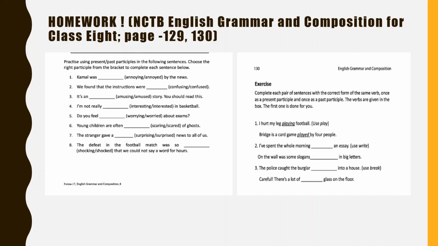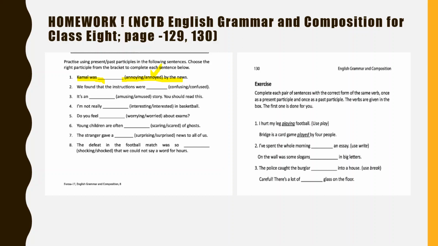For example, Kamal was annoying or annoyed by the news. So, which one will we use for filling the gap? Is it annoying or annoyed? And in this case, the correct option is annoyed. So we have to use annoyed in the blank.